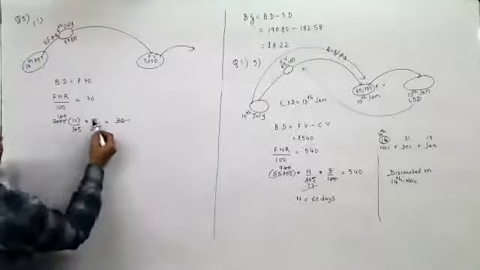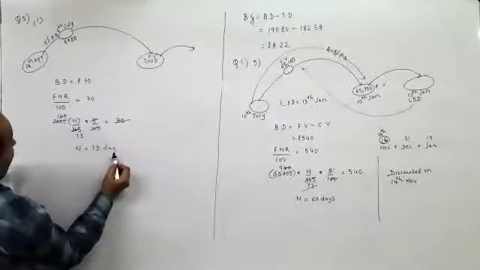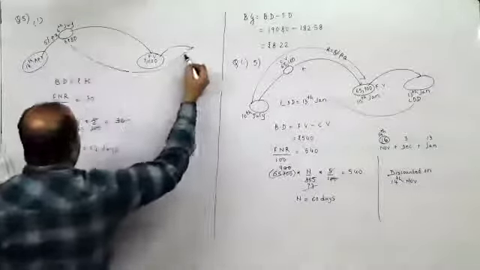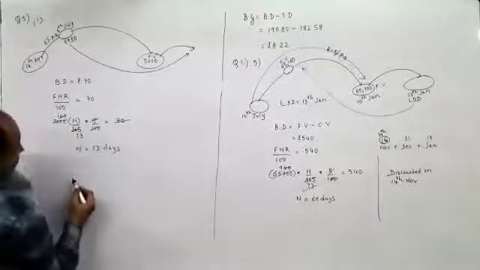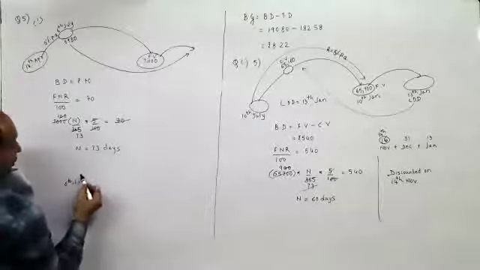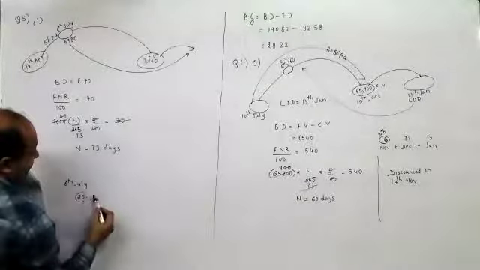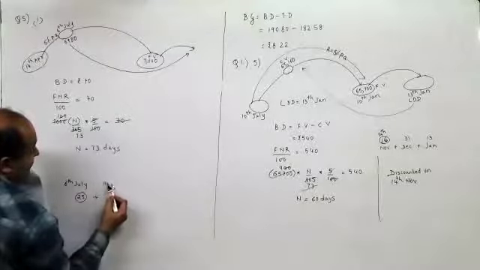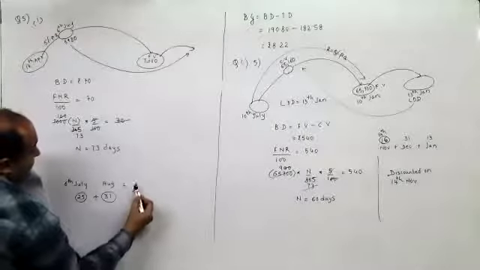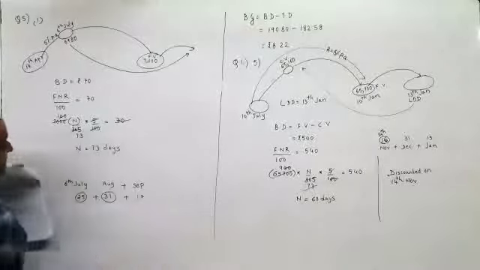100 and 100 gets cancelled, 73 fives are 365. So he has been charged interest for 73 days. That means he got it discounted 73 days before it was legally due. So on 6th July, he got it discounted. So in July, there are 25 days left, plus in August, he would have been charged for 31 days, so that is 56. And in September, he would have been charged for the remaining 17 days, 56 plus 17.